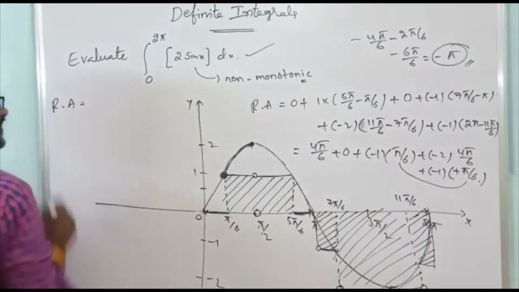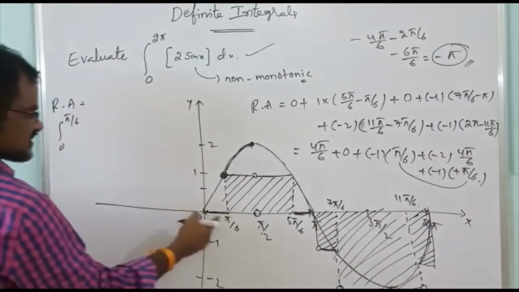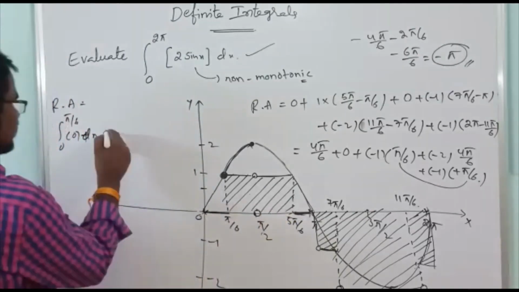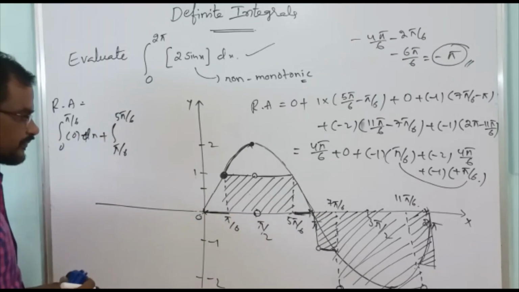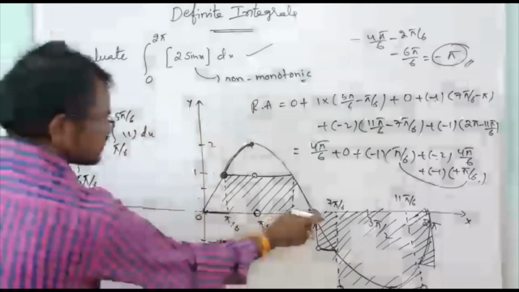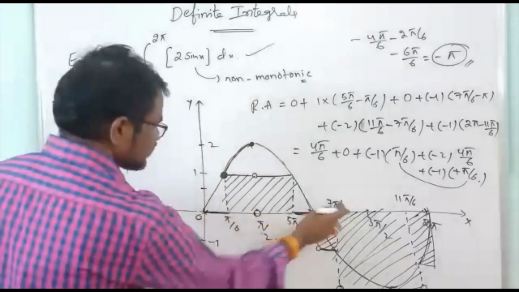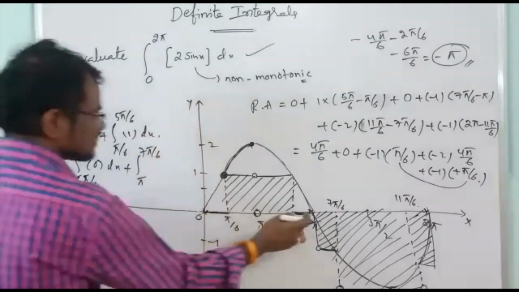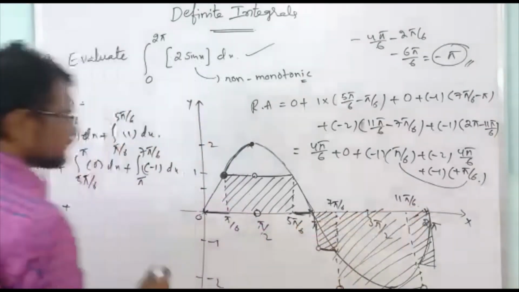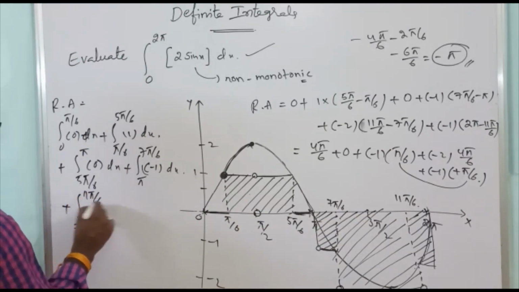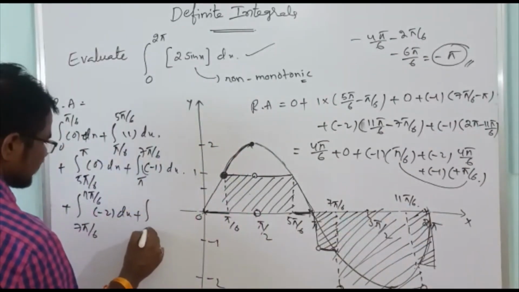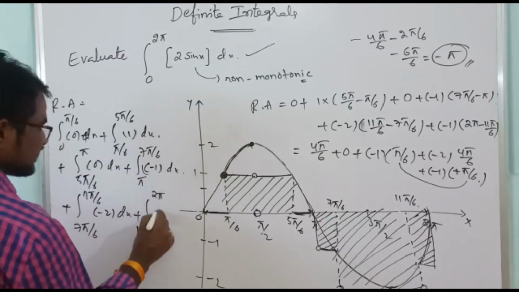Means the required area is equal to the integration from 0 to pi by 6, where the function value is 0, of 0 dx, plus from pi by 6 to 5 pi by 6, this is 1 into dx, plus from 5 pi by 6 to pi, this is 0 dx, plus the integration from pi to 7 pi by 6, this is minus 1 dx, plus from 7 pi by 6 to 11 pi by 6, this value is minus 2 dx, plus from 11 pi by 6 to 2 pi, this is minus 1 dx.